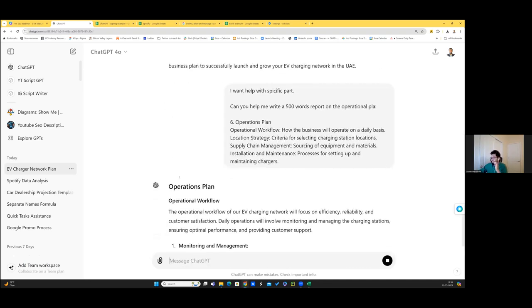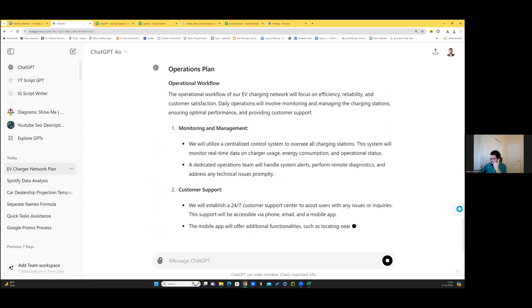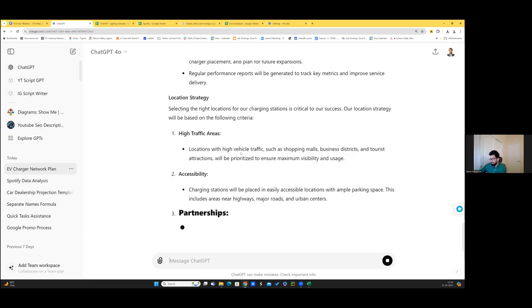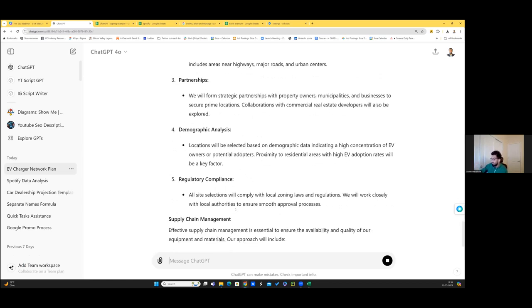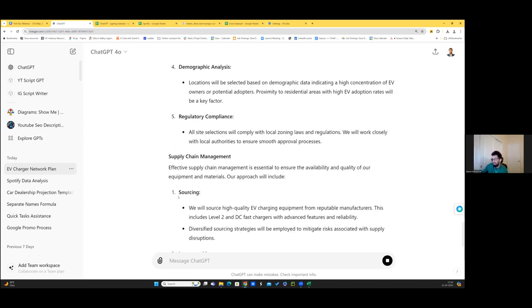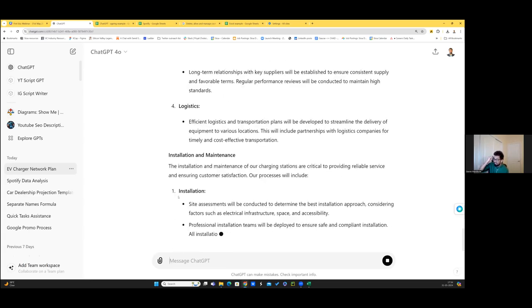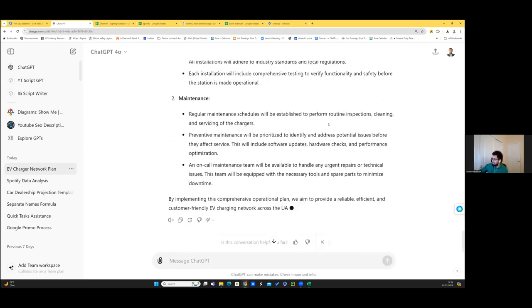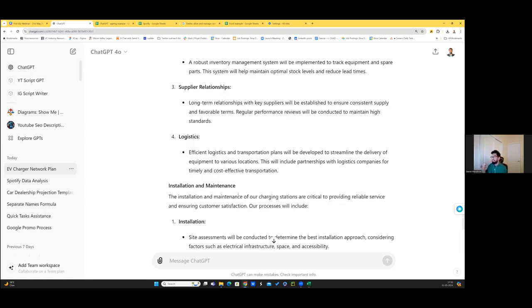And it will very easily be able to identify, okay, sure, what are the nuances of it? There will be a centralized control system. There will be a 24/7 support team. What are the partnerships that I have to do? What are prime locations? How will I source it? How will I go about inventory management, supplier relationships, all of this, right? Just thinking about this would have taken us so much time, but within minutes we have the entire piece, and it has nuances about how we'll go about UAE and things like these, right? So this is the power that I'm speaking about.